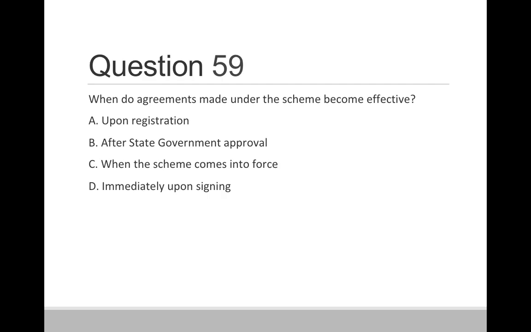Question 59. When do agreements made under the scheme become effective? Option A, upon registration. Option B, after state government approval. Option C, when the scheme comes into force. And option D, immediately upon signing. So correct answer is option C, when the scheme comes into force.